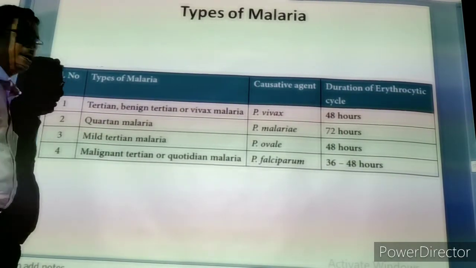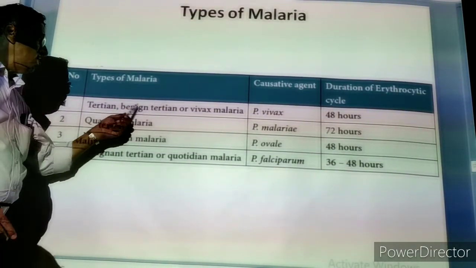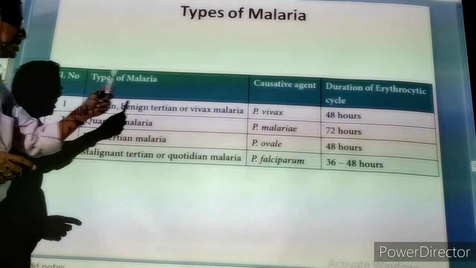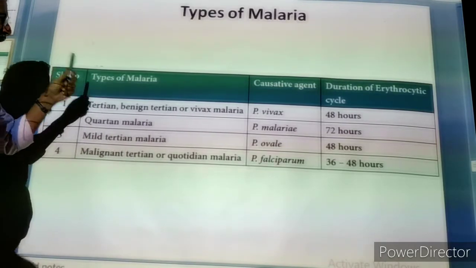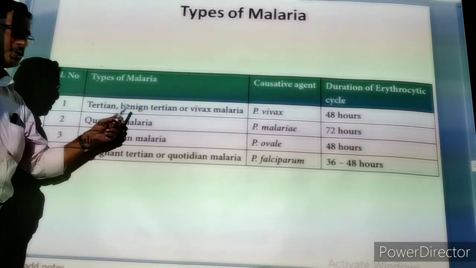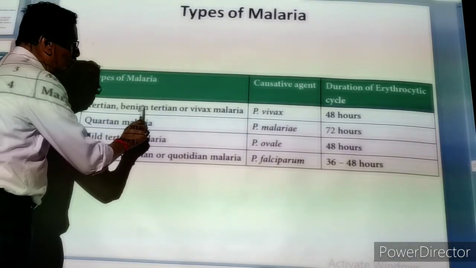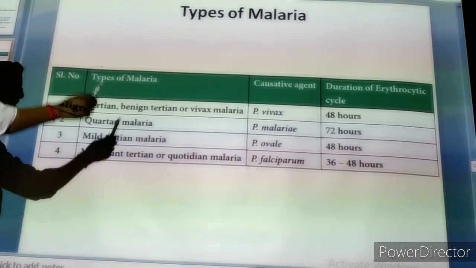Then what is it? Benign. Benign means not causing death. This type of malarial fever will never cause death to the human individual. That is benign, not causing death. Okay, that is the first one.